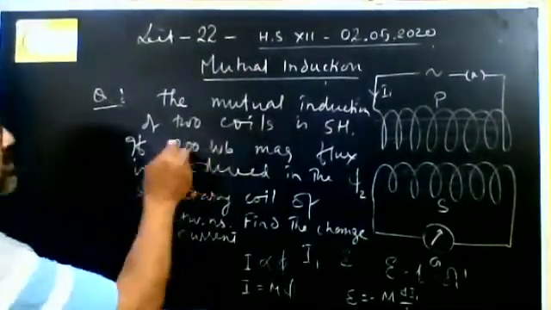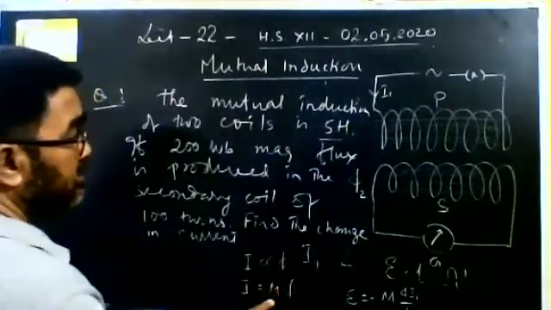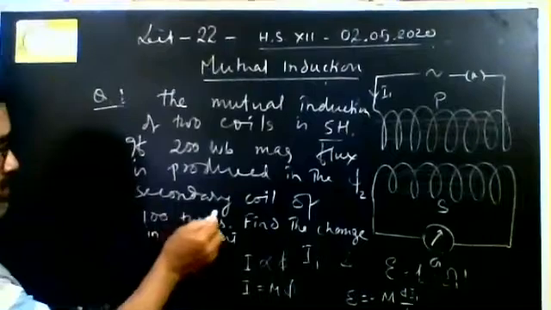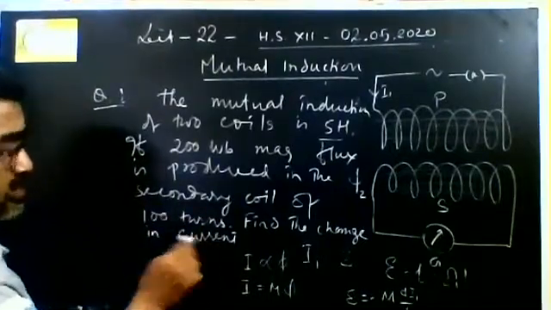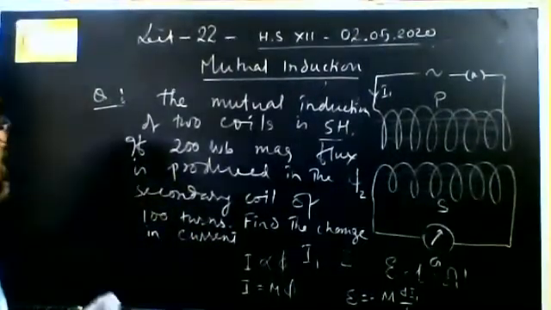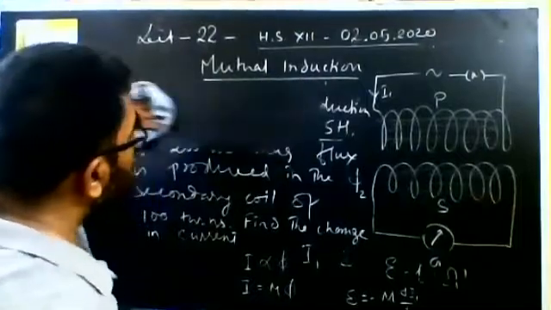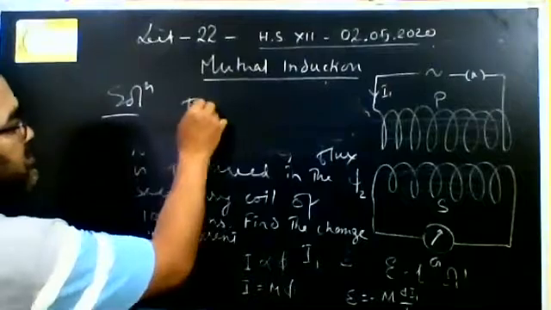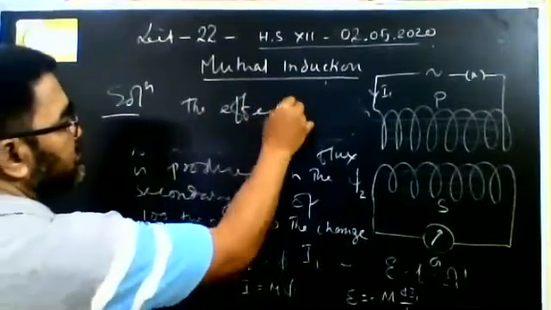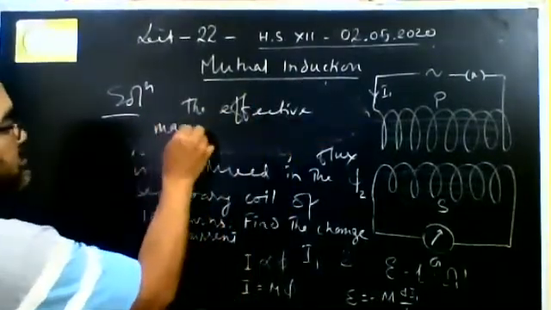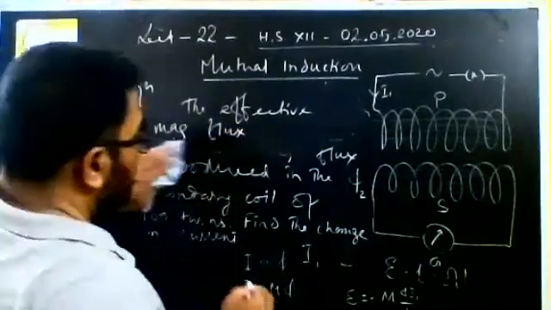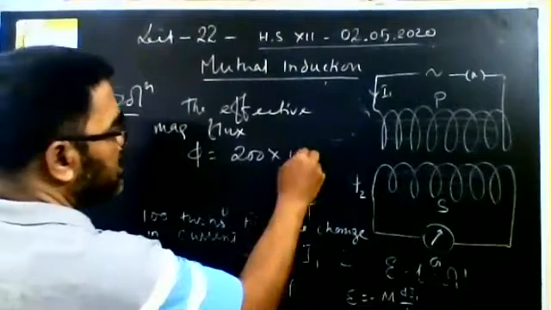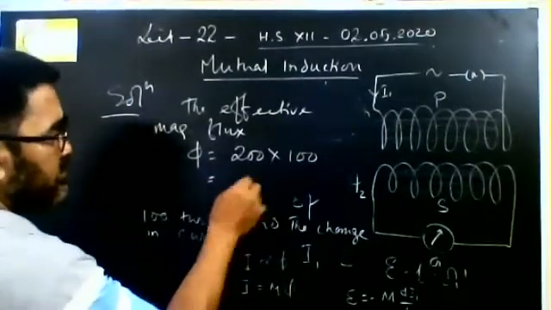So the mutual inductance of two coils is 5 Henry. M is given. If 200 Weber magnetic flux is produced in a secondary coil of 100 turns, find the change in current. Only thing is that you have to find the effective magnetic flux. Solution. Here the effective magnetic flux phi is equal to 200 into 100, that is, there are 100 turns.